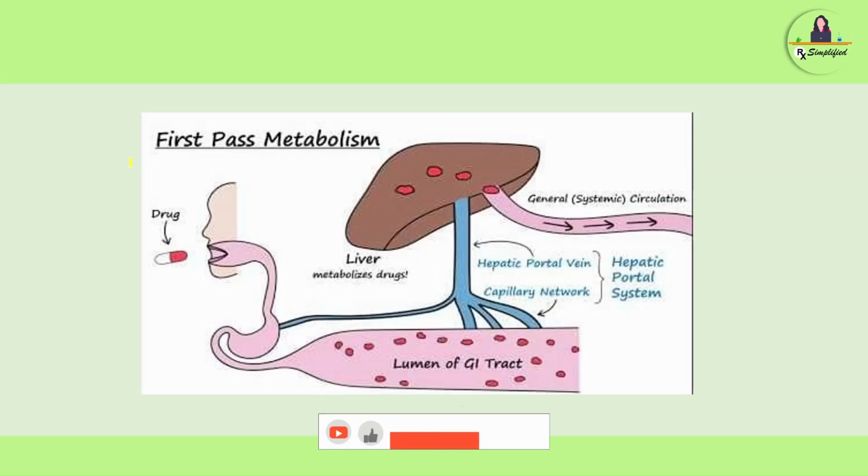This is first pass metabolism of drugs. When we take a drug through the oral route and it goes to the GI tract, normally the drug would go to the vein, then the heart, then move to the systemic circulation. But in this case, that doesn't happen. From the GI tract, the drug goes to the liver and is metabolized first, before showing pharmacological effect. This is called pre-systemic metabolism. As a result, the accurate dose is not reached and the duration of action is short. That's why, to avoid first pass metabolism, the route of administration is IV, sublingual, transdermal, etc.